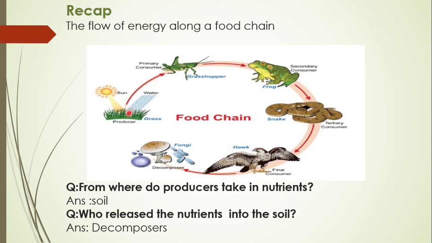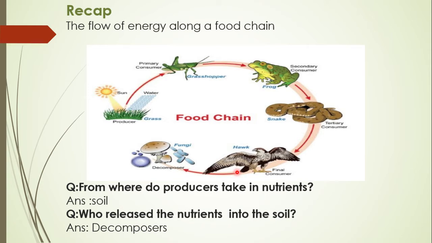the energy that was part of the producer's body now flows from producer to the consumer along the food chain, whether it is a primary consumer, secondary or tertiary, or a final consumer. But what happens when they all die, whether they are plants or animals?